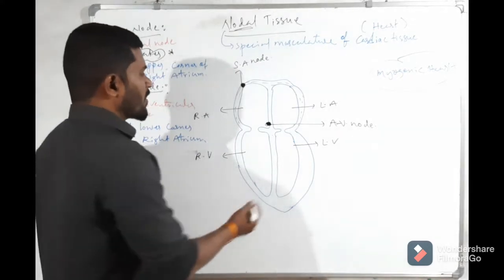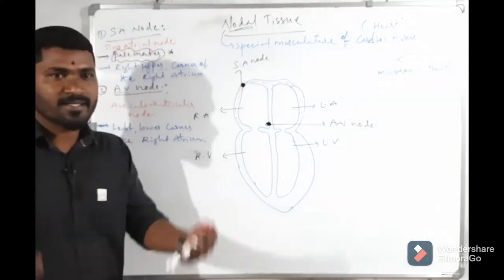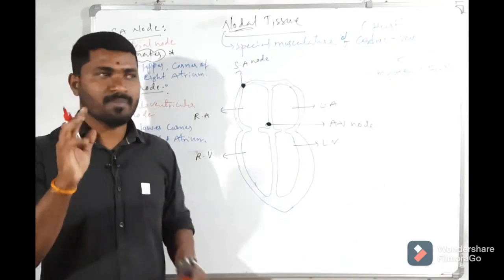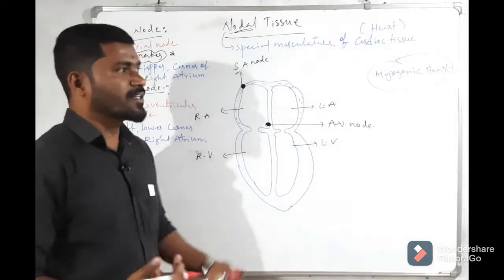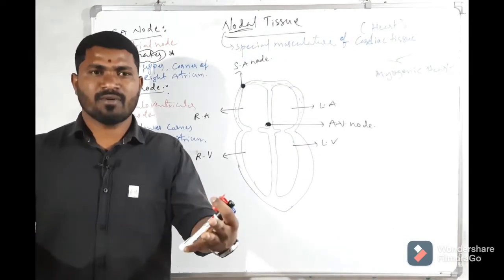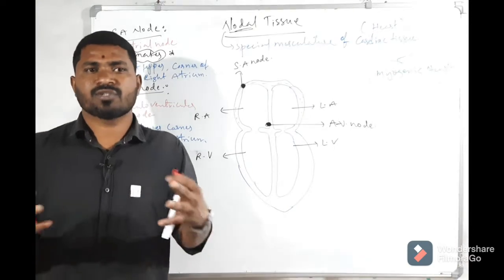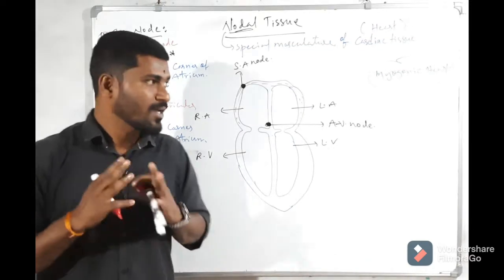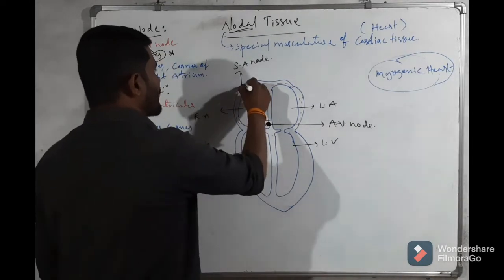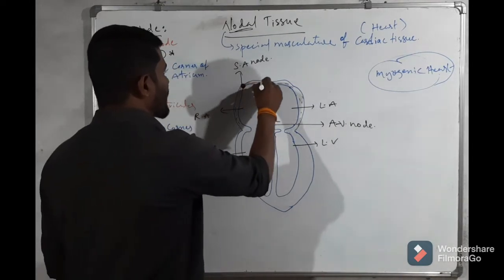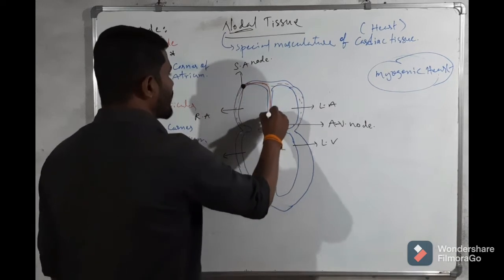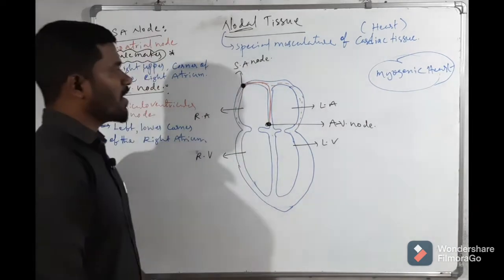After that, the ventricles also need action potential to contract. For that, the action potential comes from the SA node and reaches the AV node.